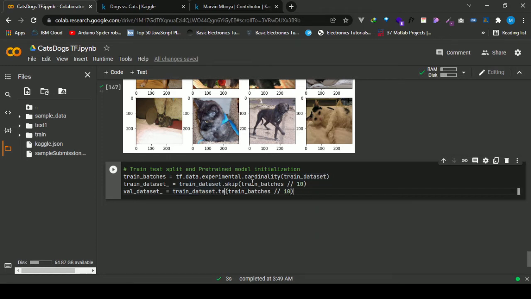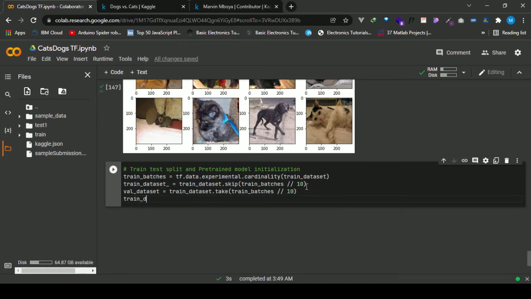So here essentially I take 10% of the trained dataset over to the validation dataset, and the rest 90% I still maintain in the trained dataset. Then if I wanted to take maybe 50%, then it would be 2. If maybe we wanted 20%, it will be 5. So that's how we go. Since I want only 10% of the trained dataset in the validation dataset, I'll do that.